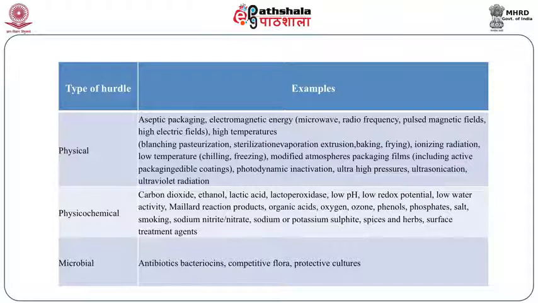By using one or two physical hurdles we can minimize the growth, or we can combine one physical hurdle, one chemical hurdle, and one microbial hurdle together. So this table is very important. In physicochemical hurdles, for example, Thums Up. In Thums Up they are adding a preservative, sorbic acid, and that is one hurdle. The second hurdle is heating at high temperature, the third is cooling at low temperature, and the fourth is using carbonation, carbon dioxide. So they are using 4 or 5 hurdles in one place to preserve the Thums Up for 6 months.